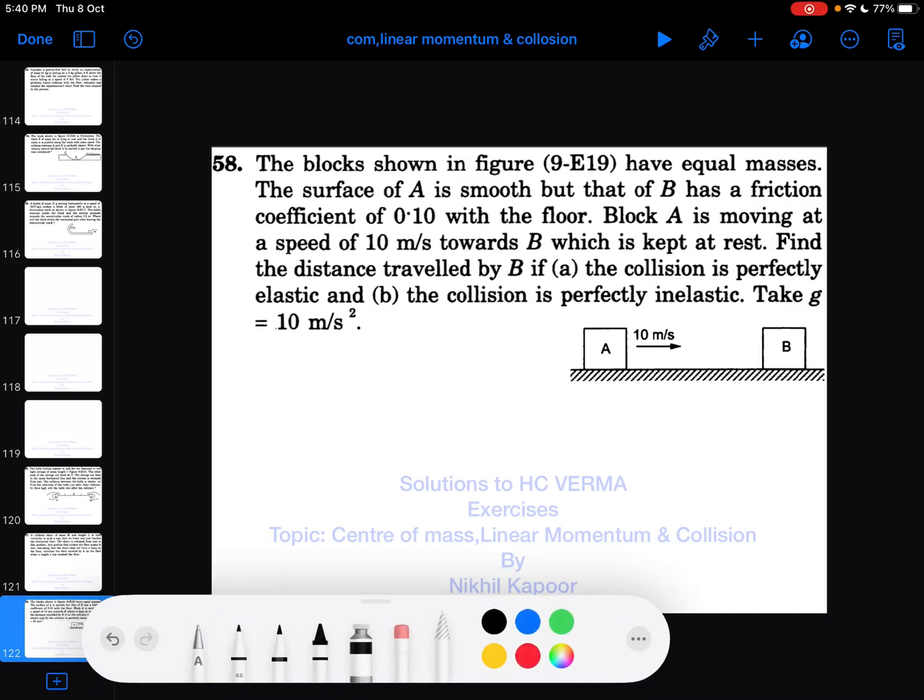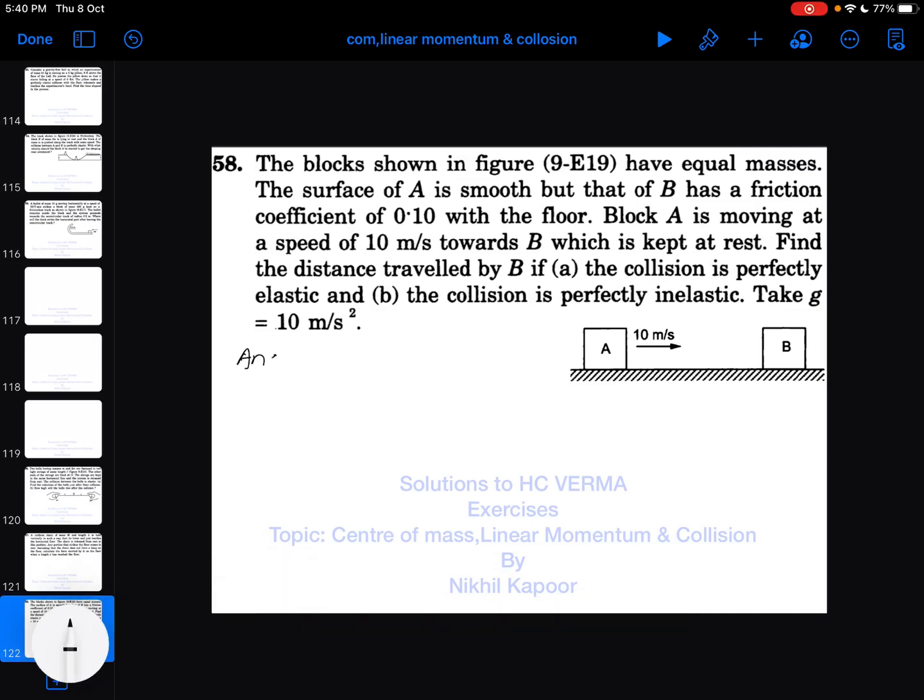Start with the 58th example. So in this example, it is said that the blocks shown in figure have equal masses. So the mass of A and B are equal. The surface of A is smooth. Okay. So the surface on which A is moving is smooth.